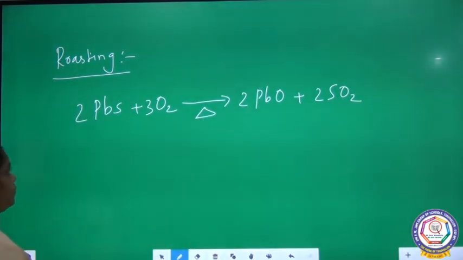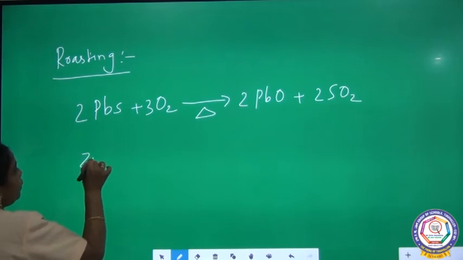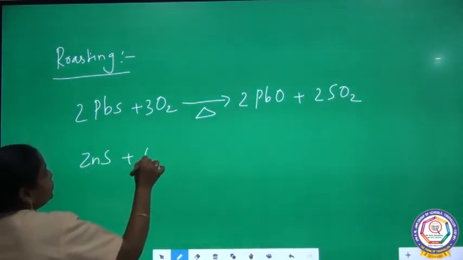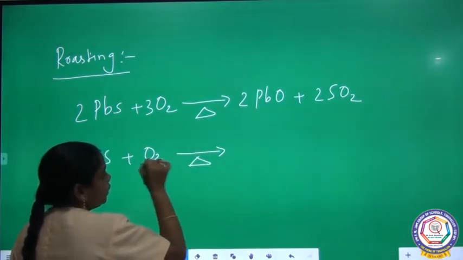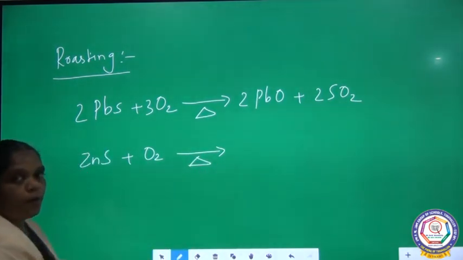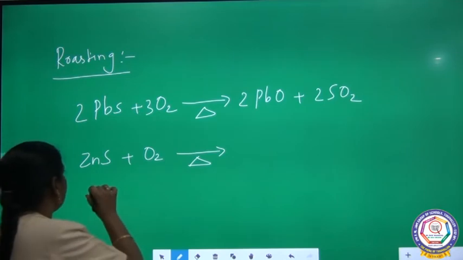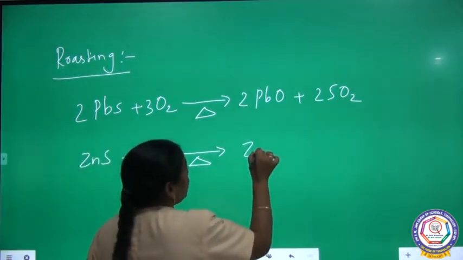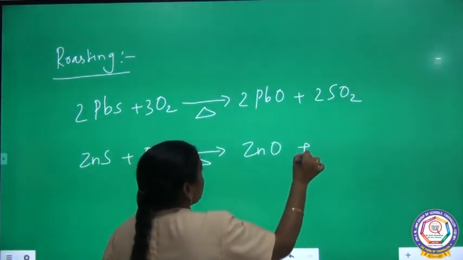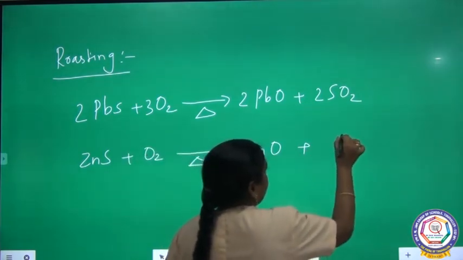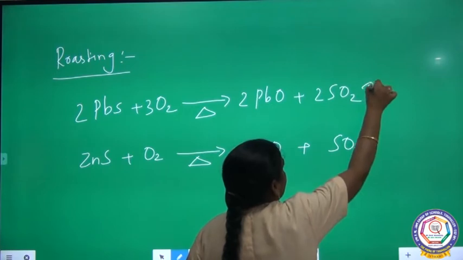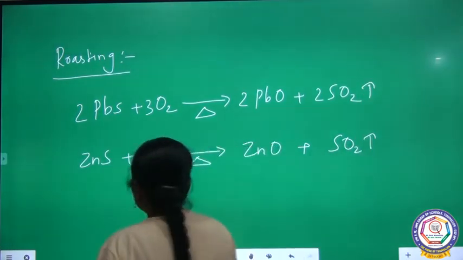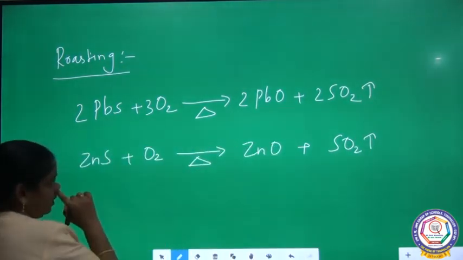And next, zinc sulfide. This is also heated in the presence of air above its melting point. The zinc is converted into zinc oxide. Again, sulfur dioxide is evolved as gas. So now you want to balance the equation.